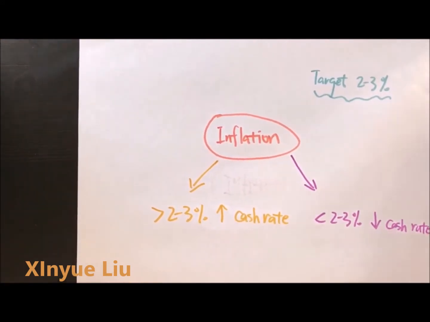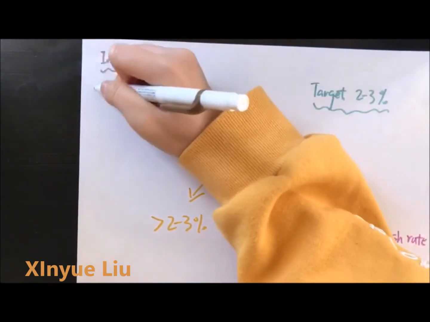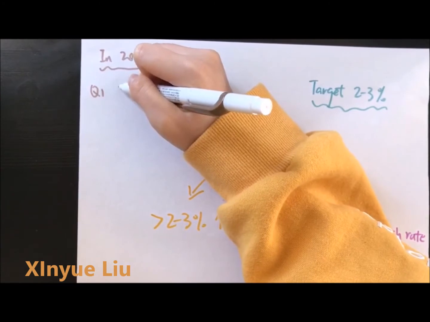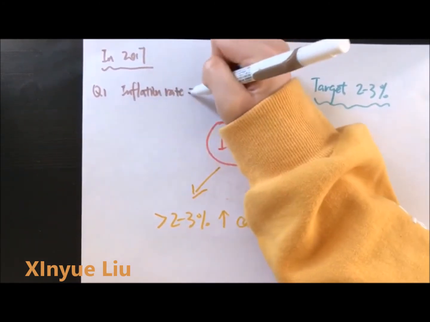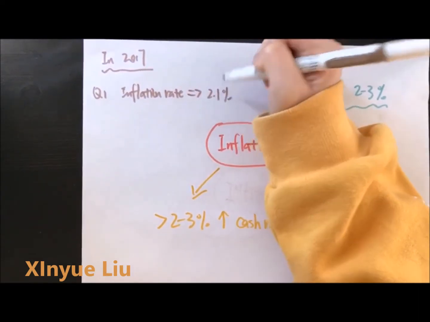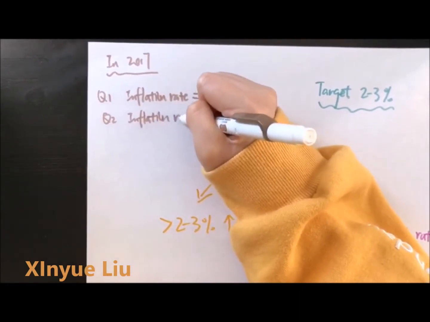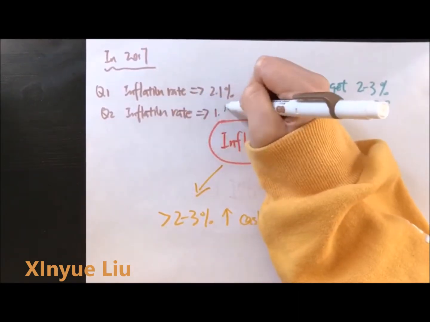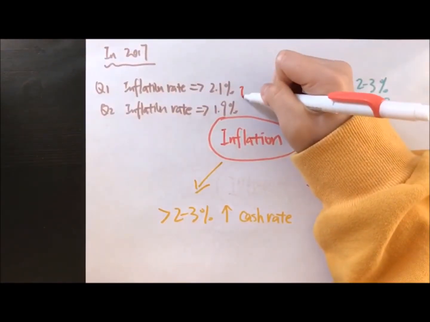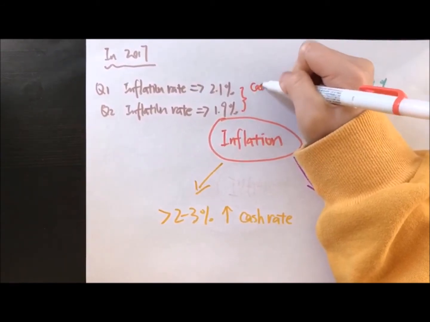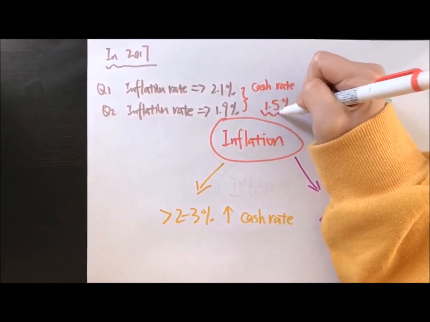rate. In 2017, the inflation rate in the first quarter was 2.1%, which is within the 2 to 3% target range. For the second quarter, consumer prices rose just 0.2% in the June quarter, pushing the inflation rate down to 1.9%, which is below the 2 to 3% target range. However, inflation isn't rapidly moving below the target band, nor is it rapidly lifting back into the target band. Therefore, by the analysis of the inflation rate, the RBA may sustain the cash rate at 1.5% for the next